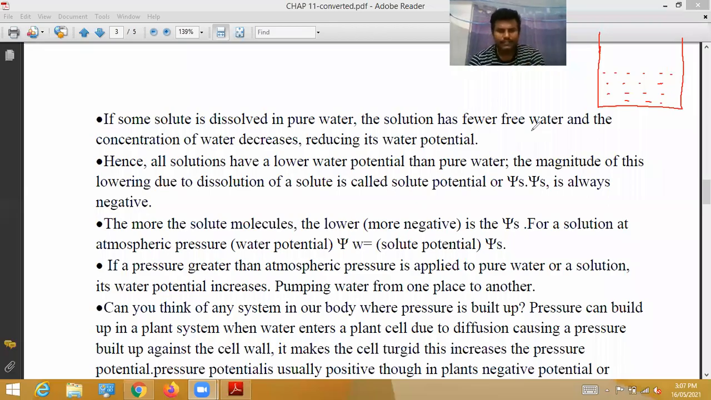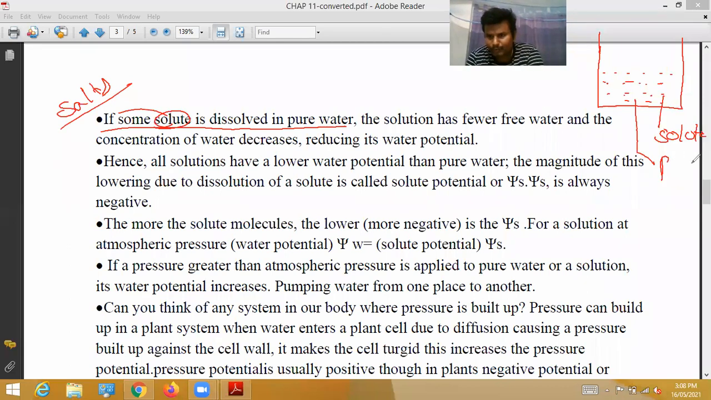Today we are discussing more information about water potential. If some solute is dissolved in pure water, this is pure water, and the solute is nothing but salts, any type of salts. If some solute is dissolved in pure water, the solution has fewer free water molecules.